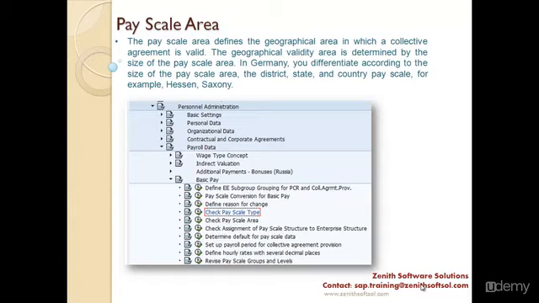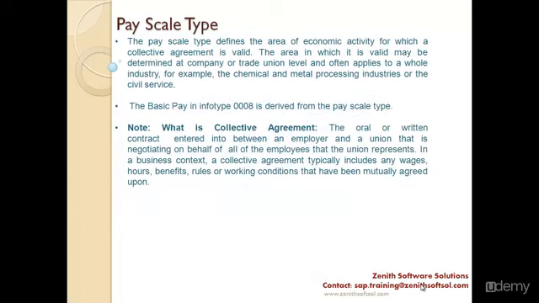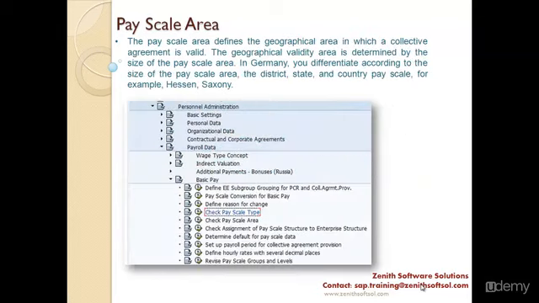So now what is pay scale area? You know pay scale type is the sector of industry where the collective agreement is valid. Now pay scale area is the geographical area. It is also dependent on where the collective agreement is valid. But the difference is that this is the geographical area, where basically whatever the union has agreed, like what the pay scale should be given to the employee based on the sector of industry. So the geographical validity area is determined by the size of the pay scale area.